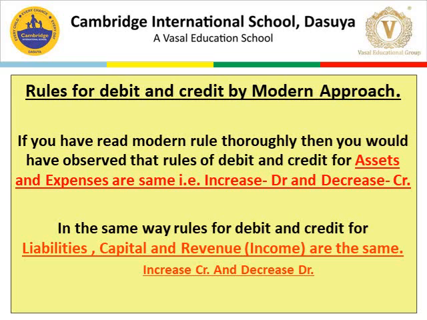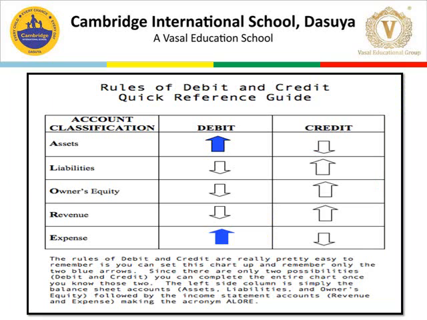Dear students, for your reference, here is the table which is given to you for the rules of debit and credit for quick reference. It will work as a guide. It will guide you about the rules which we are going to apply in solving a question. Dear students, owners' equity means capital. So do not confuse it with the word owners' equity. It is also called capital. So take this table as a reference guide.